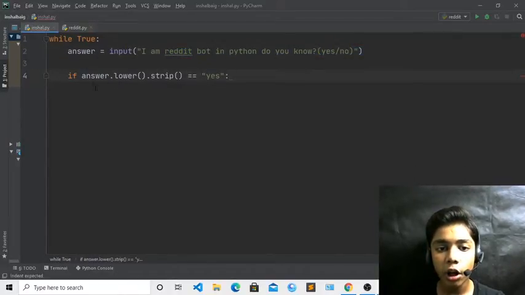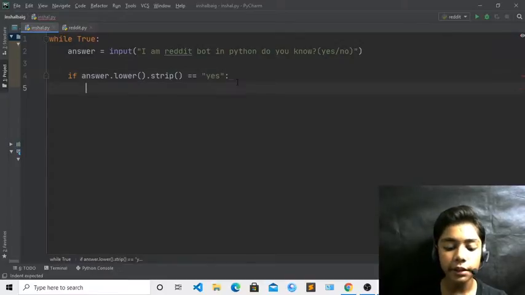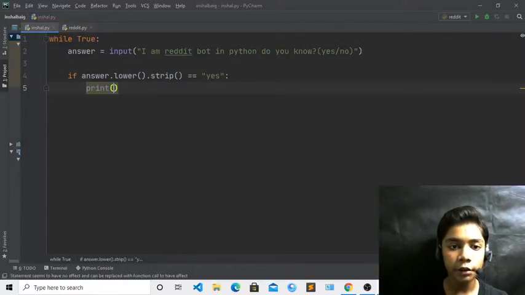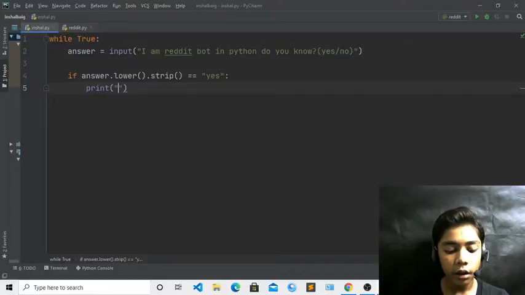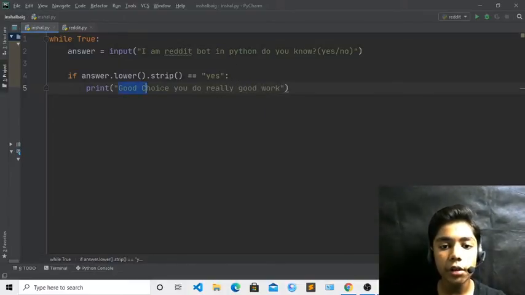Okay, so now we will write its reply. Okay, means we will write what he will say over here. So he will say "Good choice, you do really good work." Okay, so now I have written this, "Good choice, you do really good work", one sentence over here.